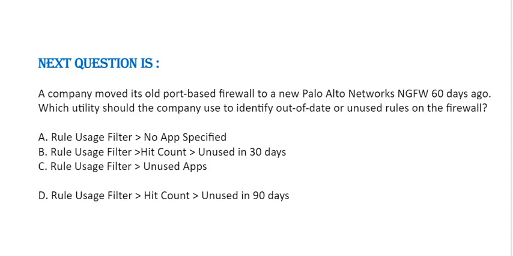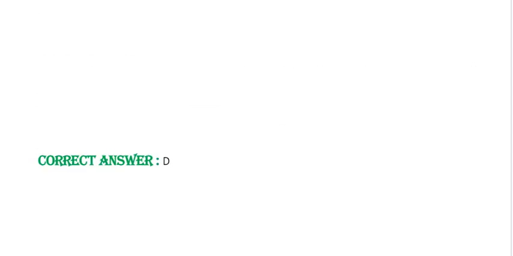Option B. Rule uses filter, hit count unused in 30 days. Option C. Rule uses filter, unused apps. Option D. Rule uses filter, hit count unused in 90 days. Correct answer is option D.